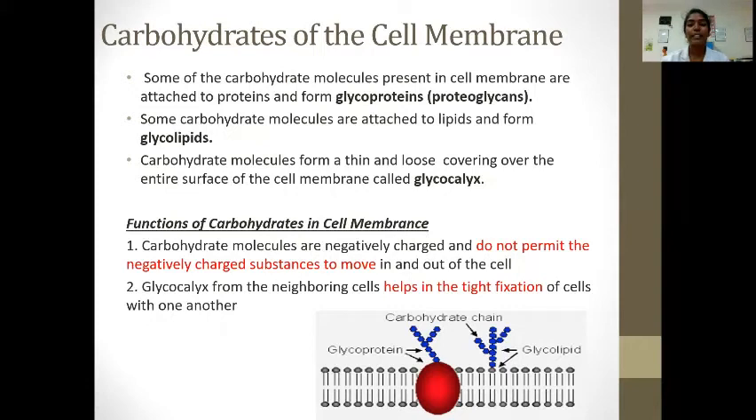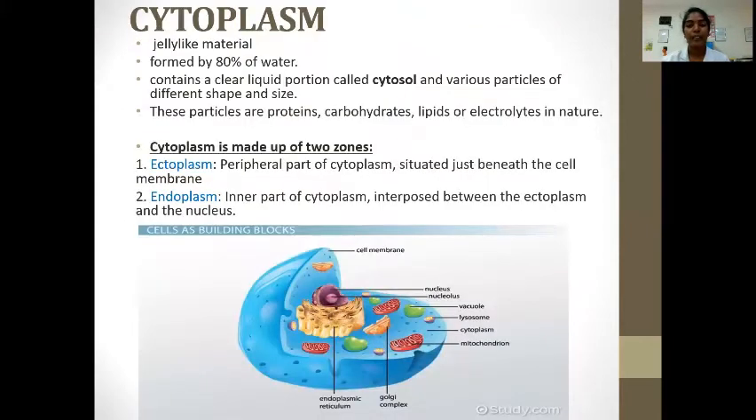Functions of the carbohydrates in the cell membrane. Carbohydrate molecules are negatively charged and do not permit the negatively charged substances to move in and out of the cell. The glycocalyx of the neighboring cells helps the tight fixation of the cells with one another.